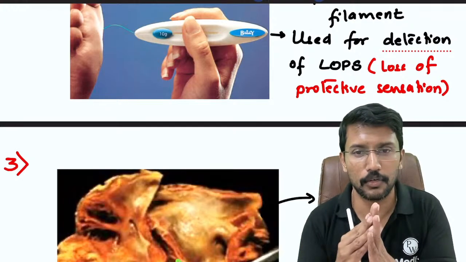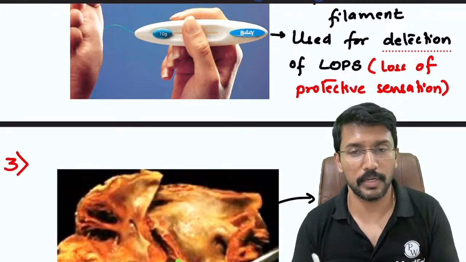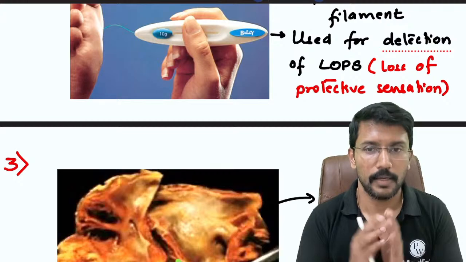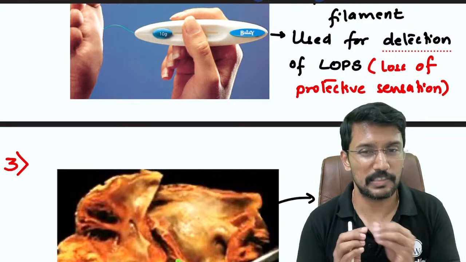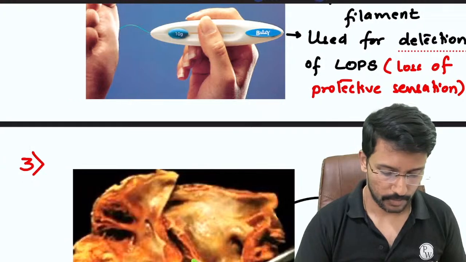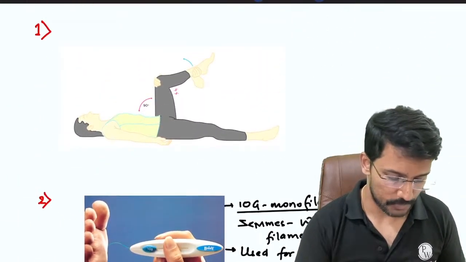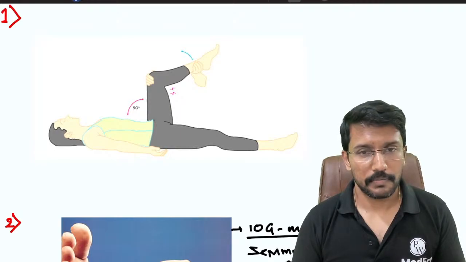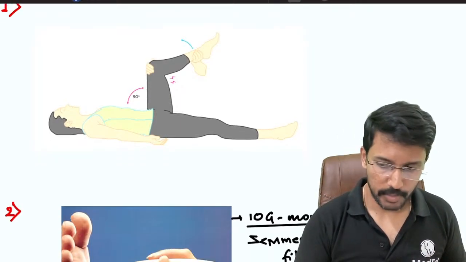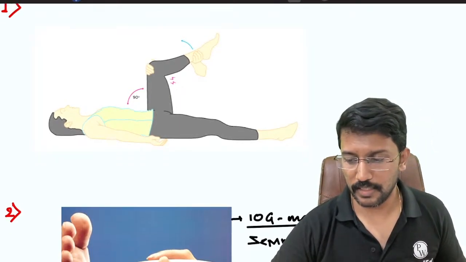He will be able to feel the trauma, and any injuries he will be able to report or get treated. If he can't feel it, then he has lost the protective sensation and his feet need extra care. So this is used for detection of LOPS. Okay. Now if I tell you that a patient with fever and neck stiffness and this examination is being done, what will be our diagnosis, or what sign is being demonstrated here?